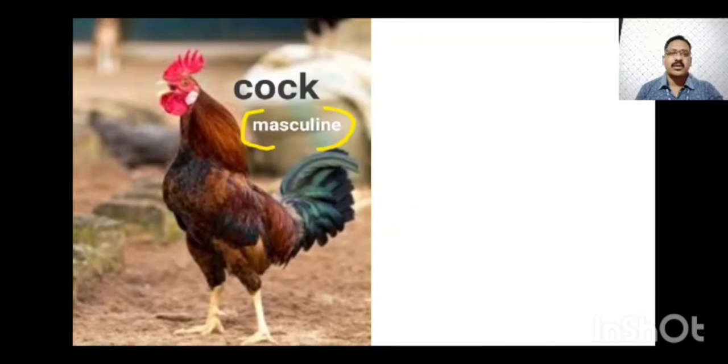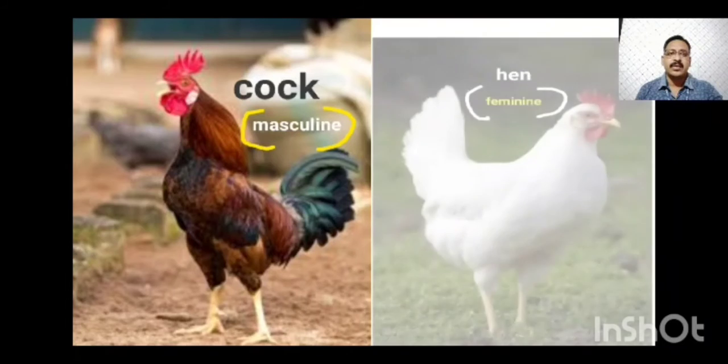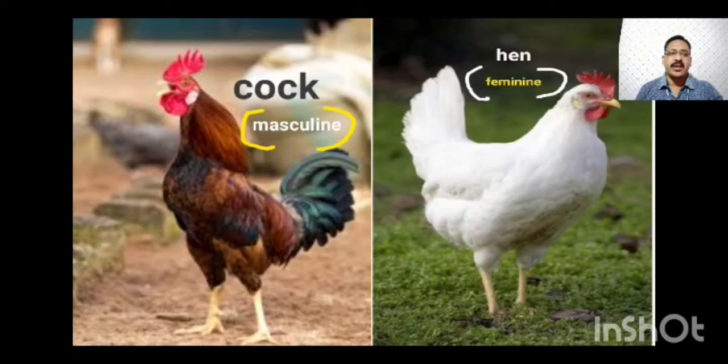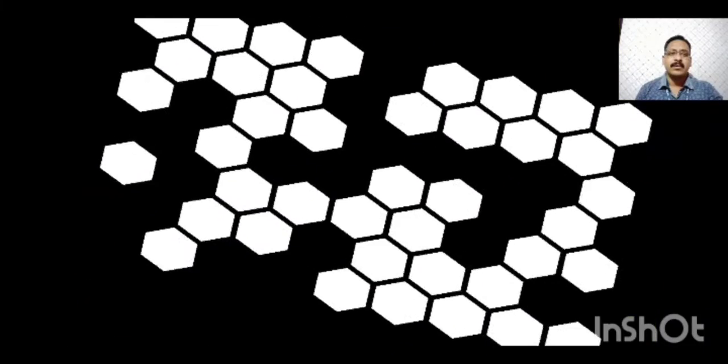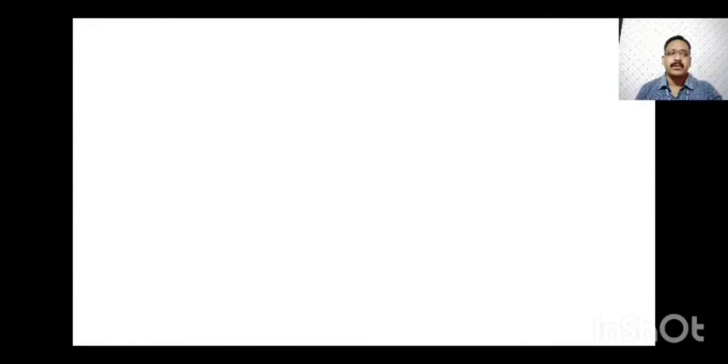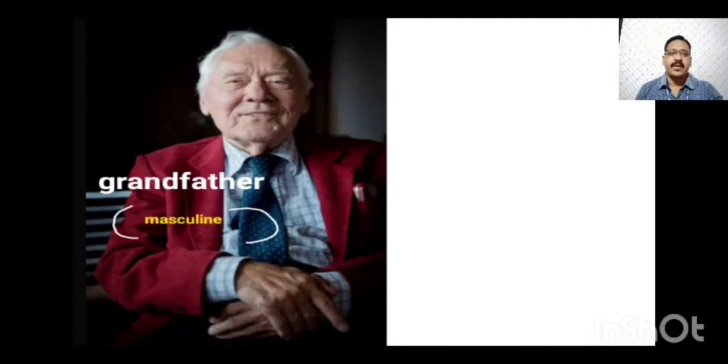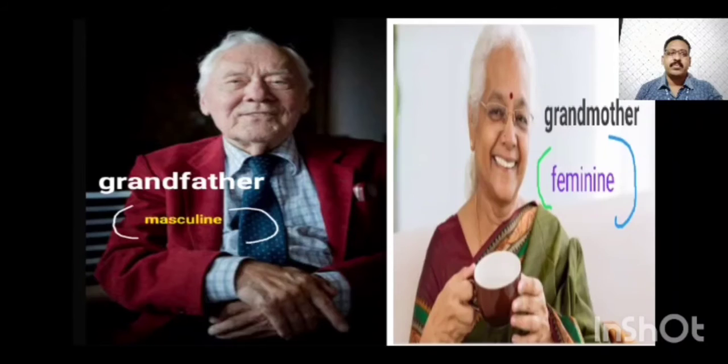Then comes cock, a male bird, masculine gender. Female of cock is hen, feminine gender. Then grandfather, we know grandfather is a male human being, so it comes under masculine gender. Then female of grandfather is grandmother, this is feminine gender.